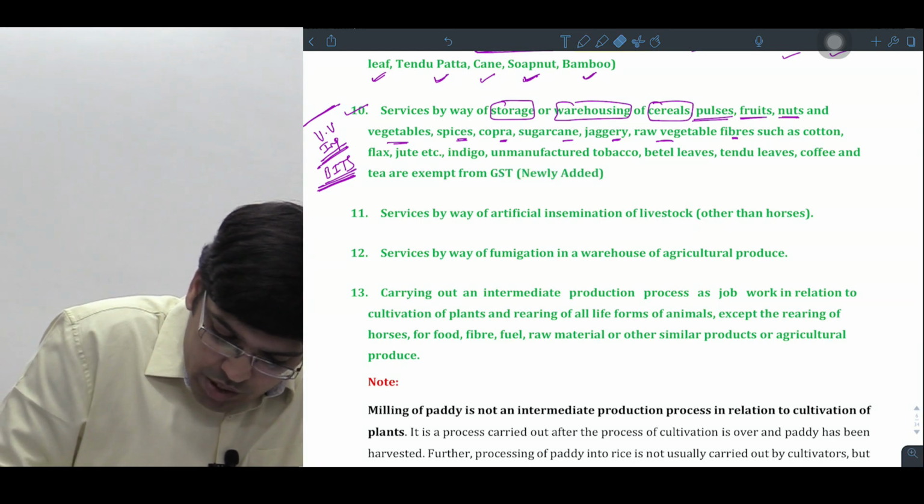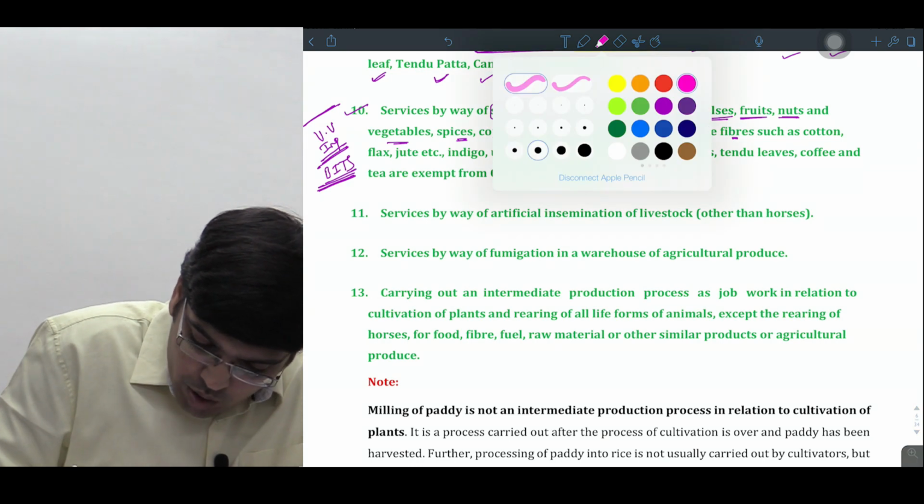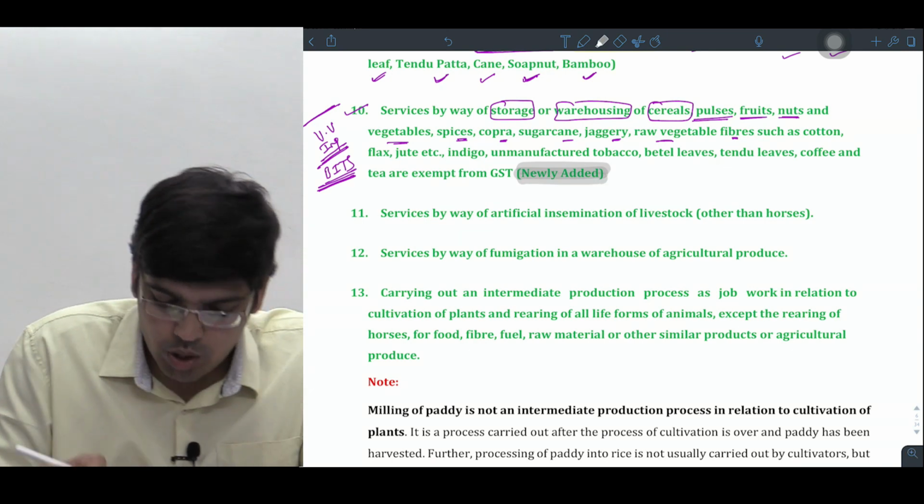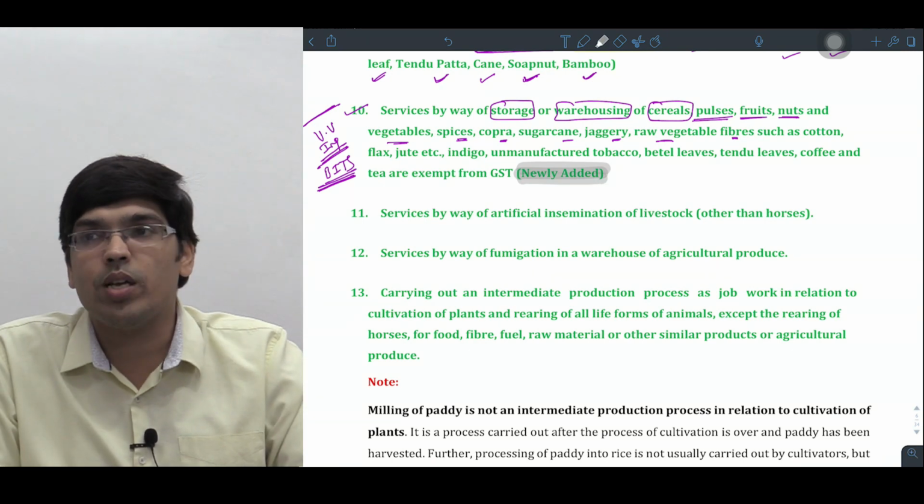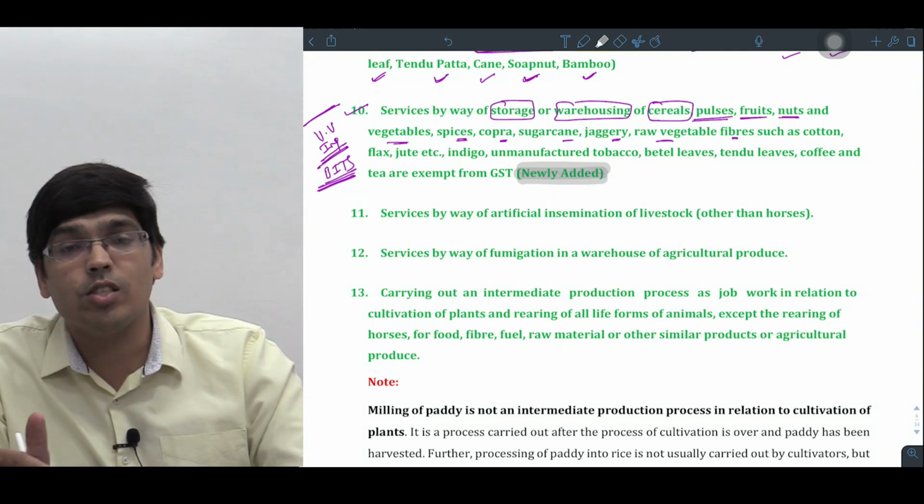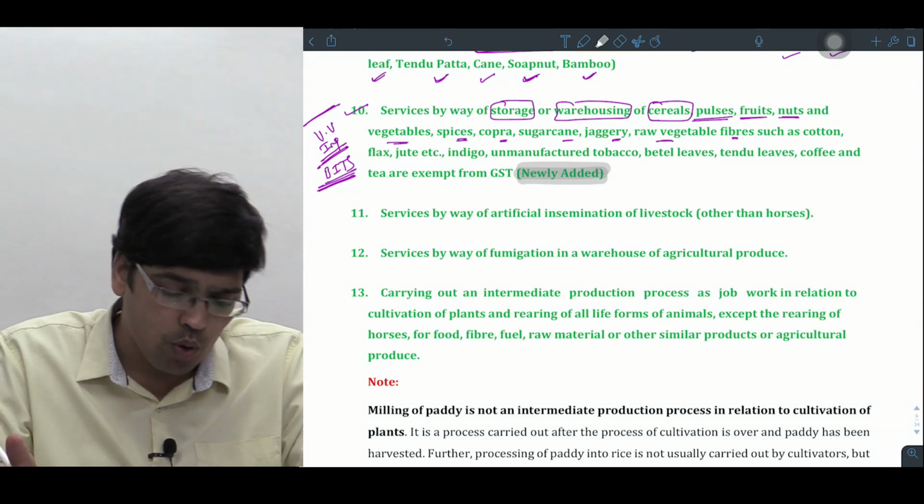So this activity is taken as what, sir? Exempt from GST. What is this activity? This activity is in relation to what, sir? Storage only. Storage, pay attention. Am I clear? Okay, so please pause and read it carefully once. These notes I will share with you, don't worry.